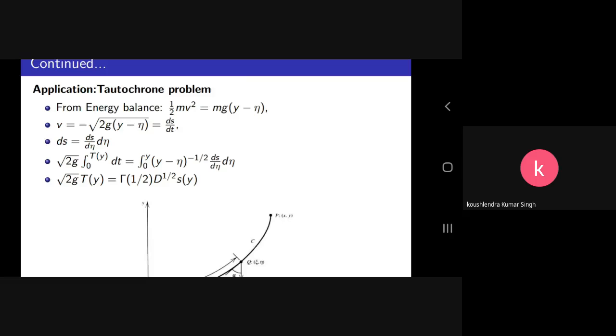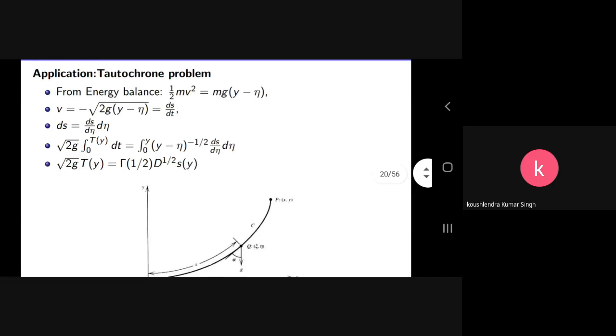Here ds/d eta is the first order derivative of s with respect to eta, which we can also write as s dash of eta. The integral involves the first order derivative and also the expression (y minus eta) to the power minus half.